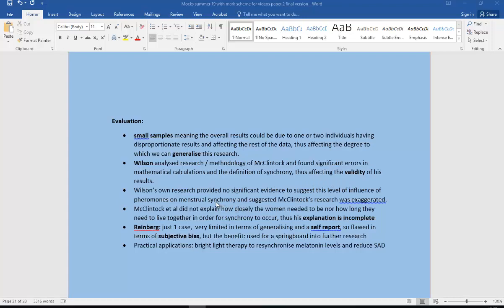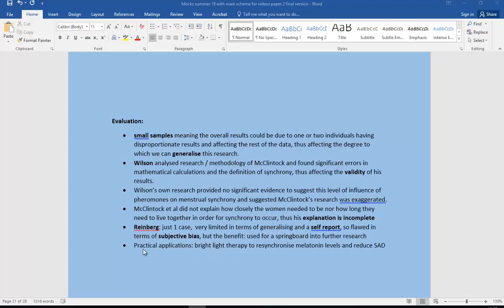We've got another point with Wilson. We've also got here that McClintock really was incomplete as an explanation. It doesn't say how closely the women needed to live, nor how long they need to live together. Reinberg was just one case, and it's a self-report as well, so we've got subjective bias. But on the other hand, we've got the practical applications. And that really applies to the circadian rhythm above.